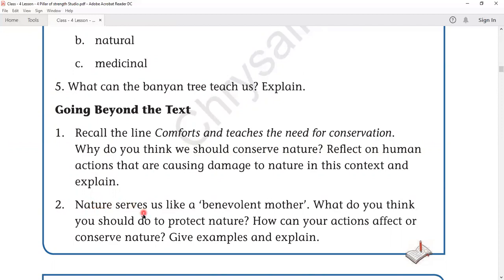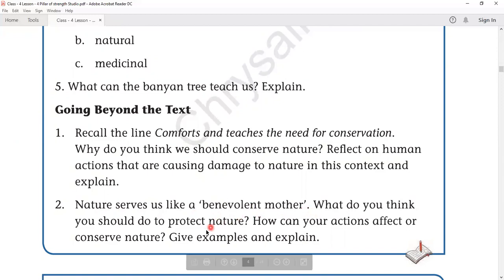Okay, nature serves as like a benevolent mother. What do you think you should do to protect nature? How can your actions affect or conserve nature? Give examples and explain. So here they said the banyan tree. Now they are asking nature is also serving like us, as like a benevolent mother, isn't it, my dear? So it is serving us with a kind thing.